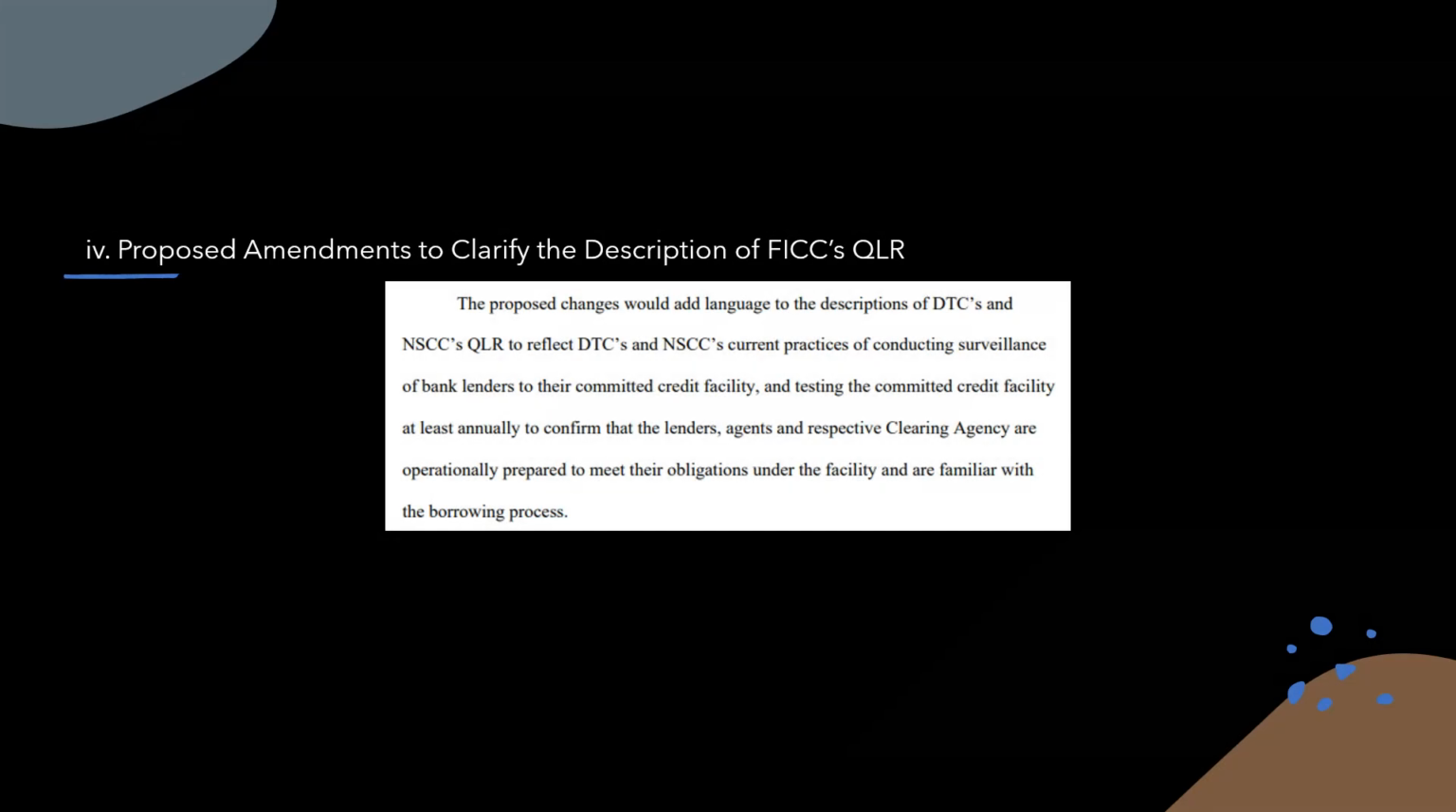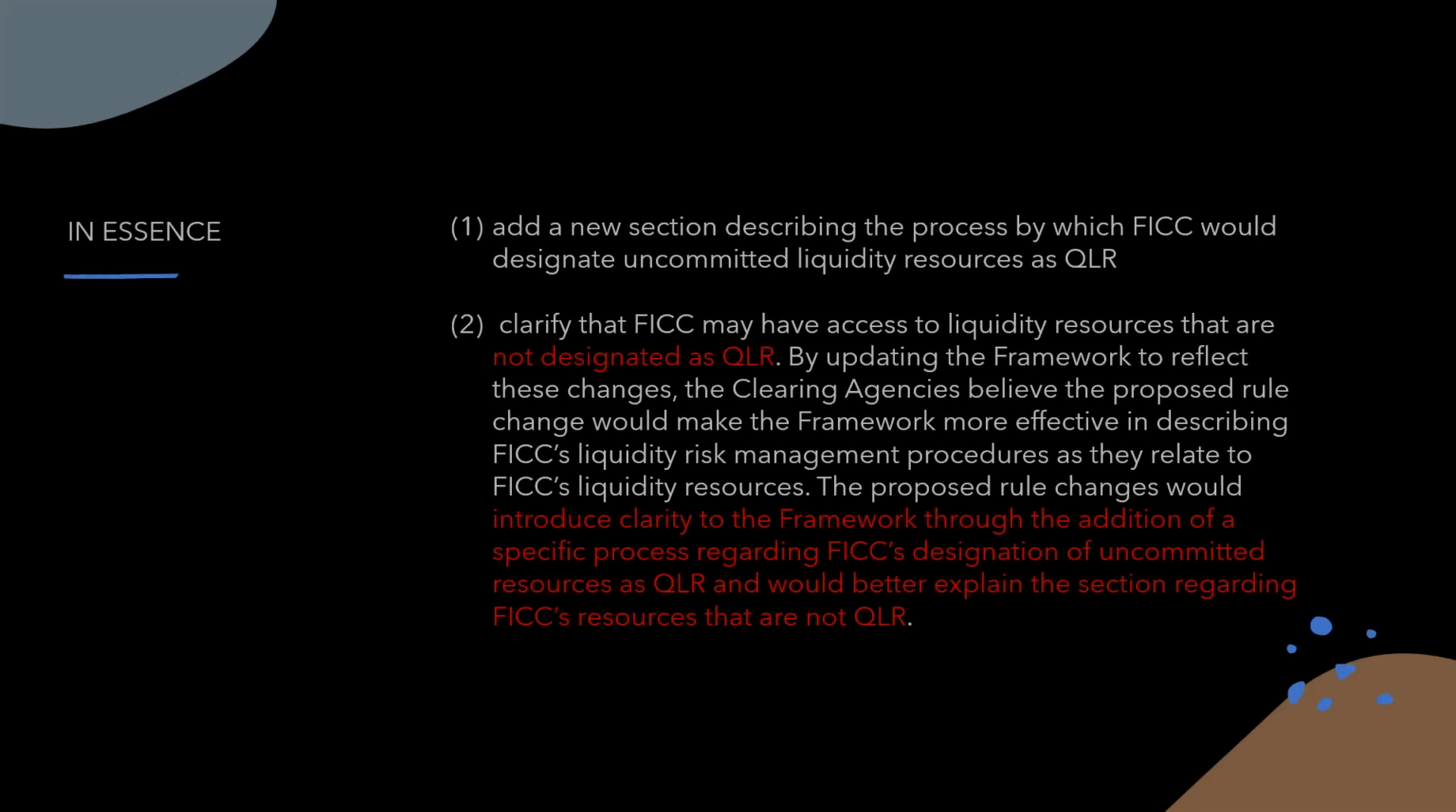Proposed changes would add language to the descriptions of DTC's and NSCC's QLR to reflect DTC and NSCC's current practices of conducting surveillance of bank lenders to their committed credit facility and testing the committed credit facility at least annually to confirm that the lenders, agents, and respective clearing agency are operationally prepared to meet their obligations under the facility and are familiar with the borrowing process. So again, this is just a big giant circle jerk of lending that's happening. Interfund lending, collateral segregation. That's all it is.